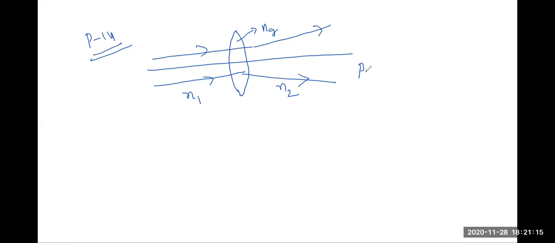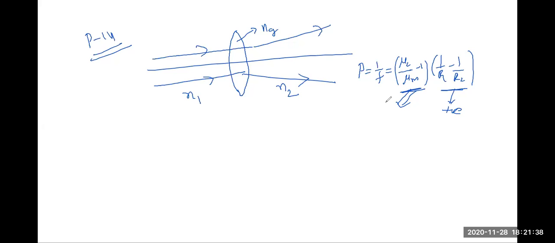The power formula, that is 1 by f is equal to refractive index of the lens by refractive index of the medium minus 1 into 1 by r1 minus 1 by r2. Nothing to talk about 1 by r1. This is always positive here. Now talk about this. So to make it positive, refractive index of the... అన్ని ఆప్షన్స్ లోన మీరు చెక్ చేసినారో లేదో, n1 is equal to n2.